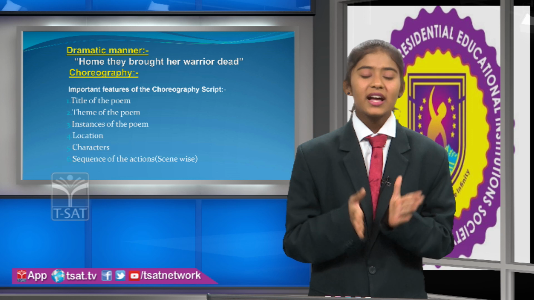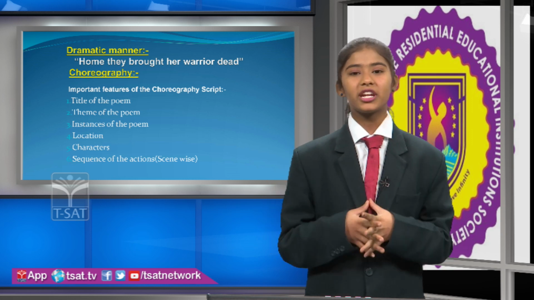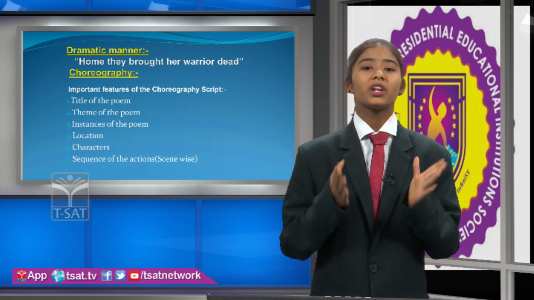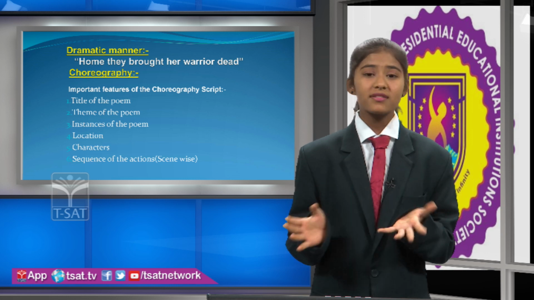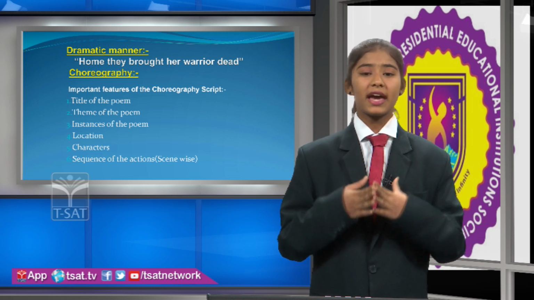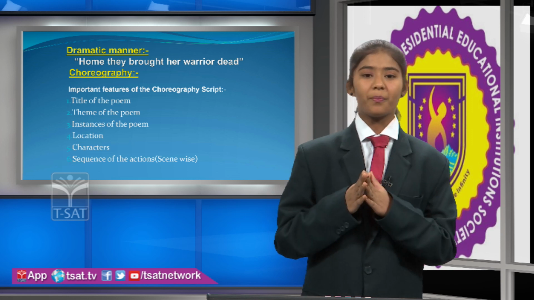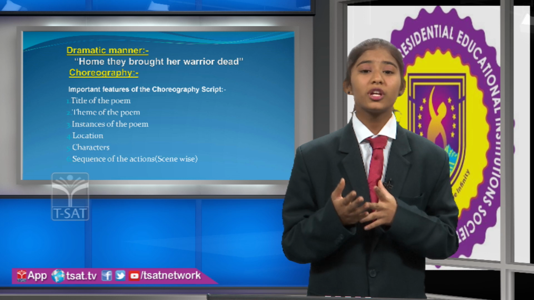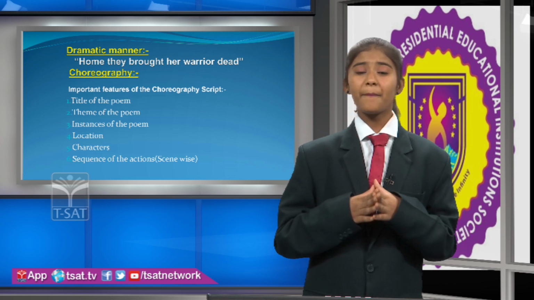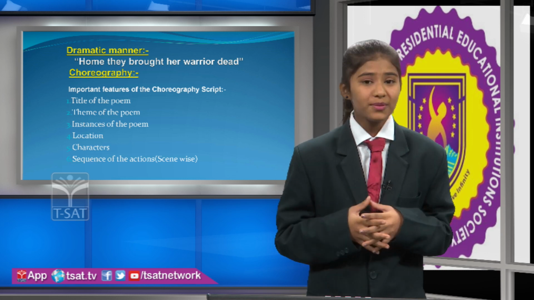Now let us see the important features of a choreography script. Title of the poem, theme of the poem, instances of the theme, locations, characters, sequence of action. Now let us see the title of the poem. Children should give a suitable, catchy title. For example, this poem's title is Palanquin Bearers.